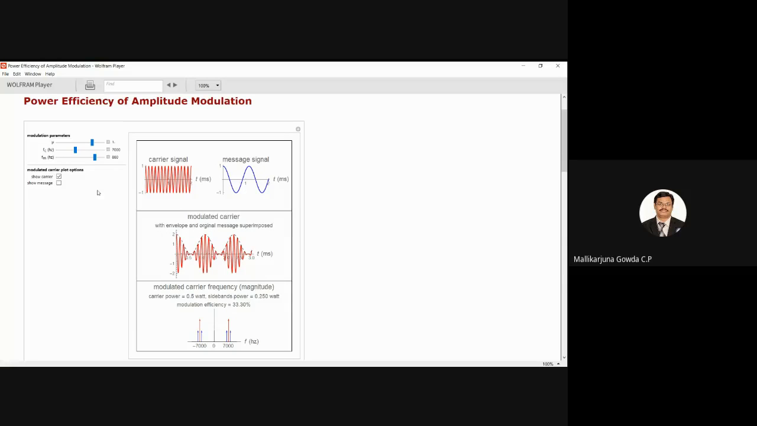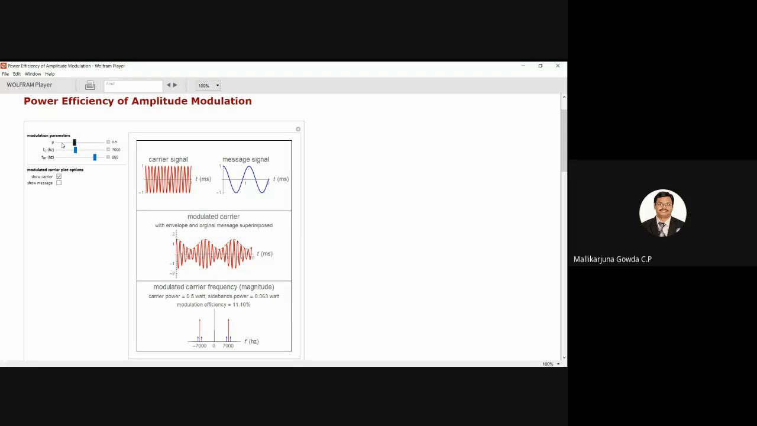Even I can vary message signal frequency and carrier signal frequency, but by varying them the efficiency will not change. Only by varying the modulation index will I be able to change the efficiency of the system. When it is 1, it is 33%. If I make it 0.5, how much are you getting? It is 11.10%. Along with this, the spectrum of that modulated signal in the frequency domain is also shown.